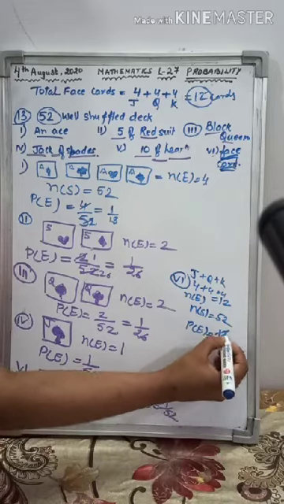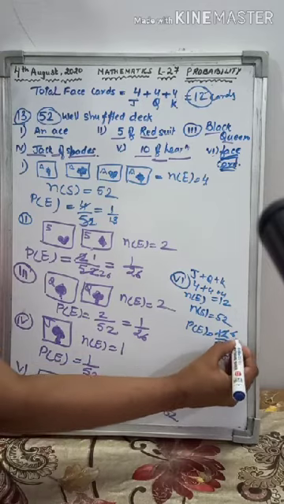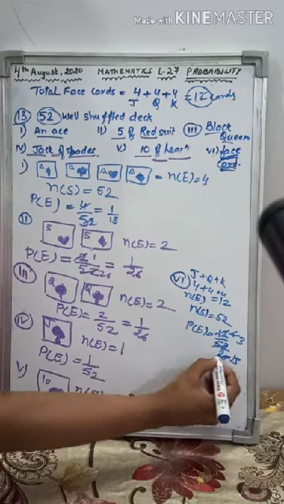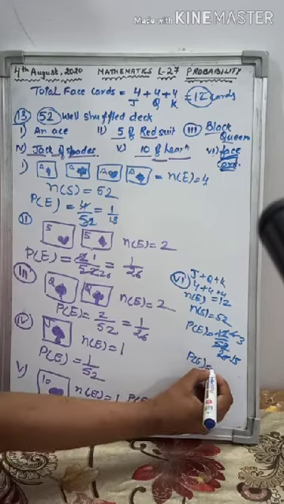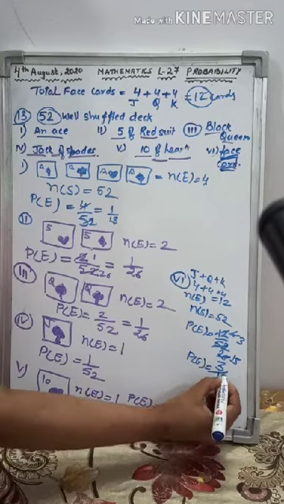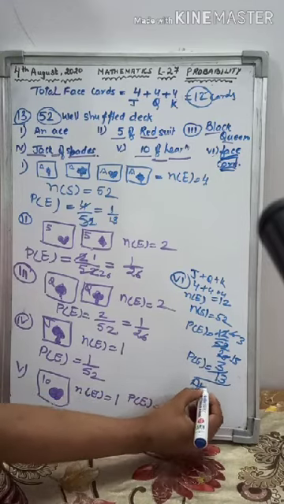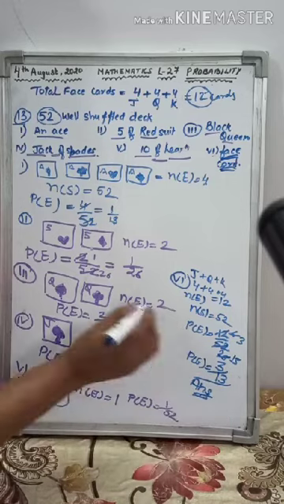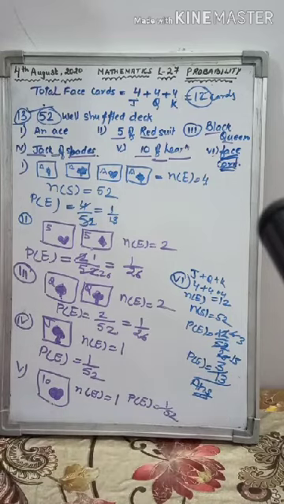Now you have to cancel. This will go 6 times, 26. This will go 3 times, 13. So the probability of drawing a face card will be 3 by 13. This is the answer of question number 13 given on page number 380. So this is the way you have to do the question.